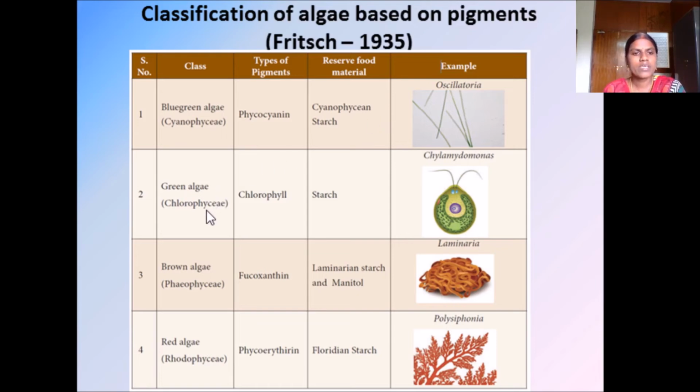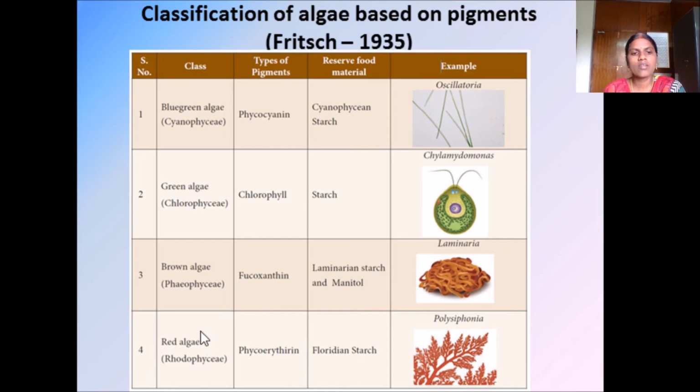Next is green algae. It comes under the class Chlorophyceae. It has the pigment chlorophyll, and the reserve food material is starch. Example is Chlamydomonas. Next one is the brown algae. It comes under the class Phaeophyceae, and the pigment found here is fucoxanthin. The reserve food material here is laminarin starch and mannitol. Example for this brown algae is Laminaria.